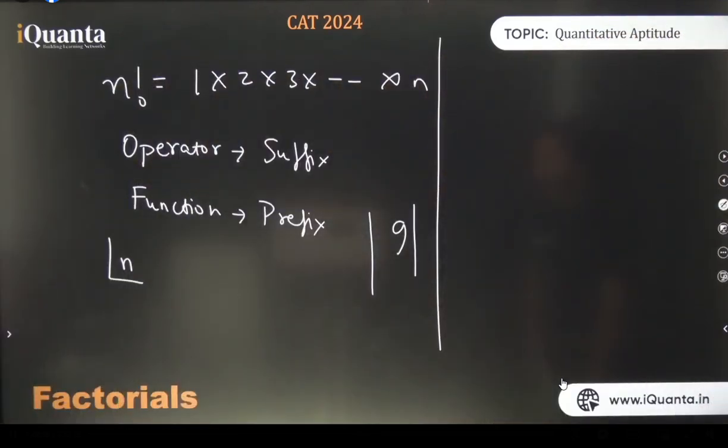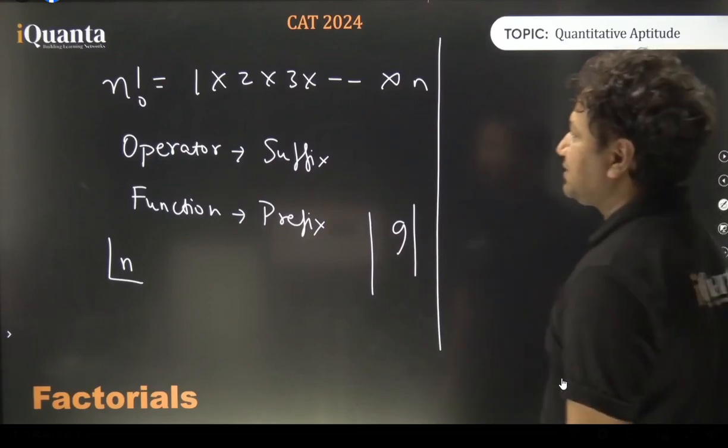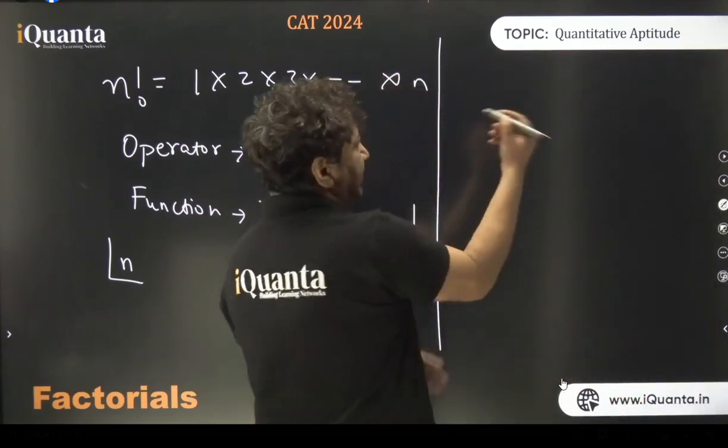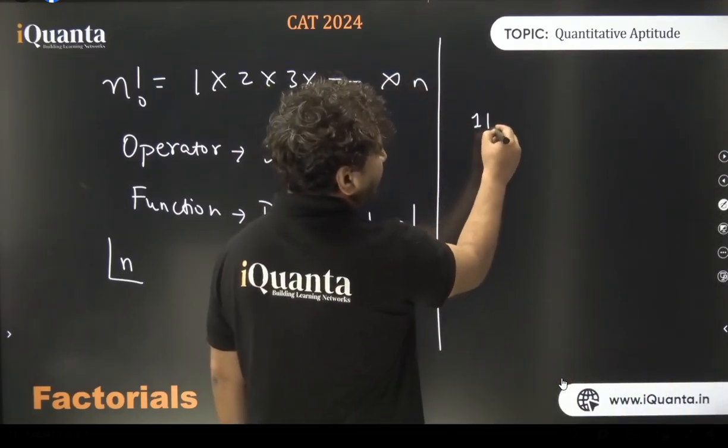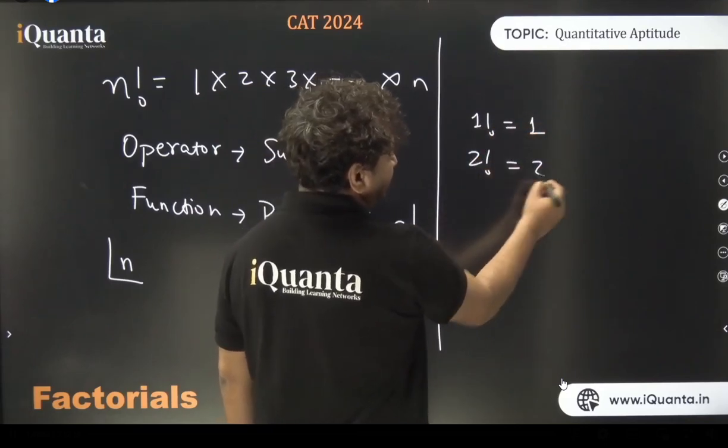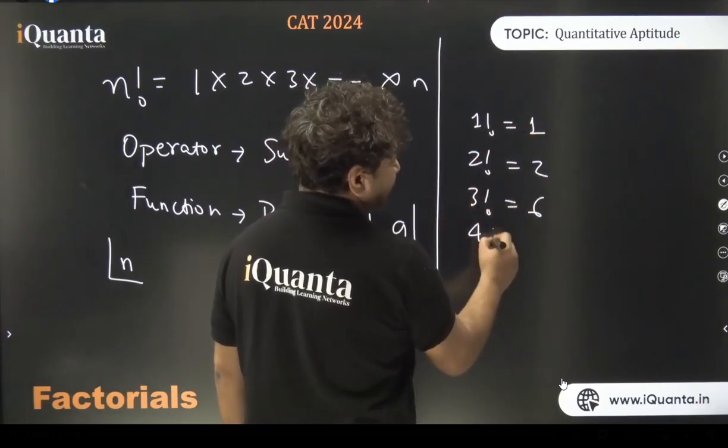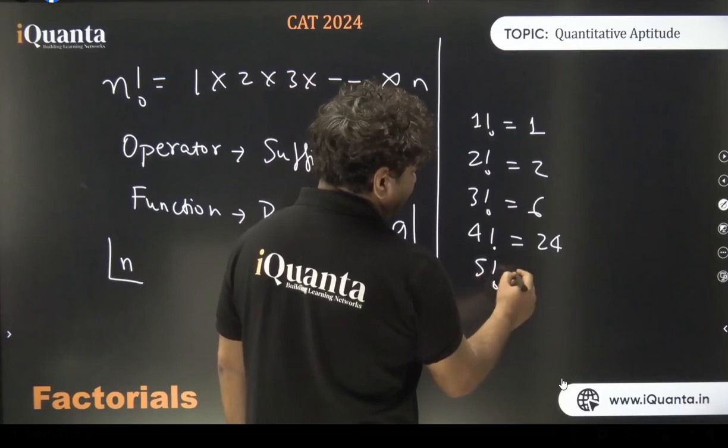Wilson theorem, we talked about it already. There's one more thing we need to understand. Let's write factorial 1 equal to 1, factorial 2 equal to 2, factorial 3 equal to 6, factorial 4 equal to 24, factorial 5 equal to 120.